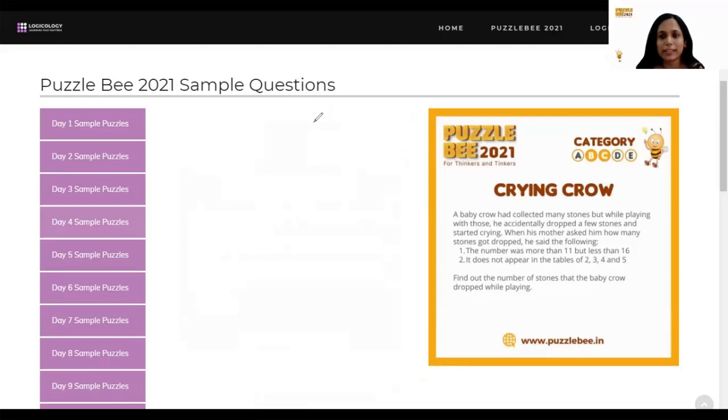When his mother asked him how many stones got dropped, he said the following. The number was more than 11 but less than 16. It does not appear in the tables of 2, 3, 4, and 5. Okay, so now we know one thing for sure, that the number of stones that got dropped were in this range only. Okay, I will just write these numbers here.